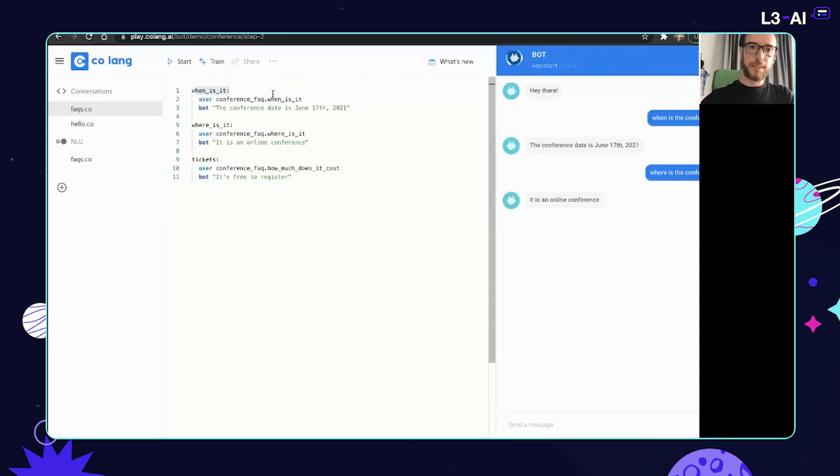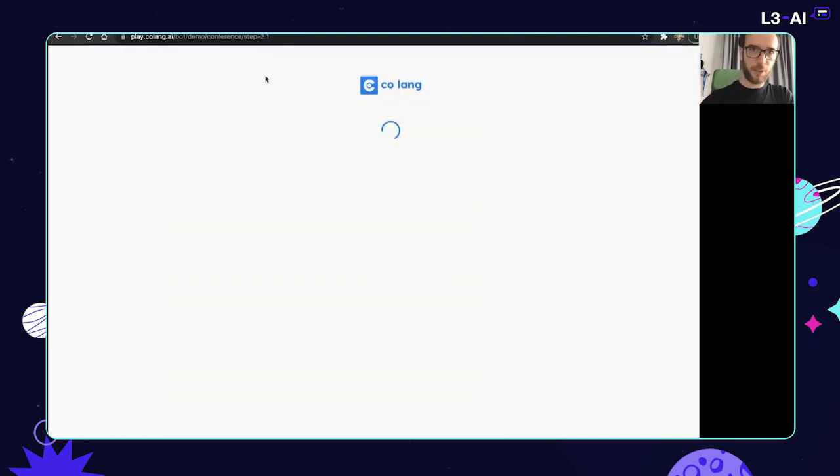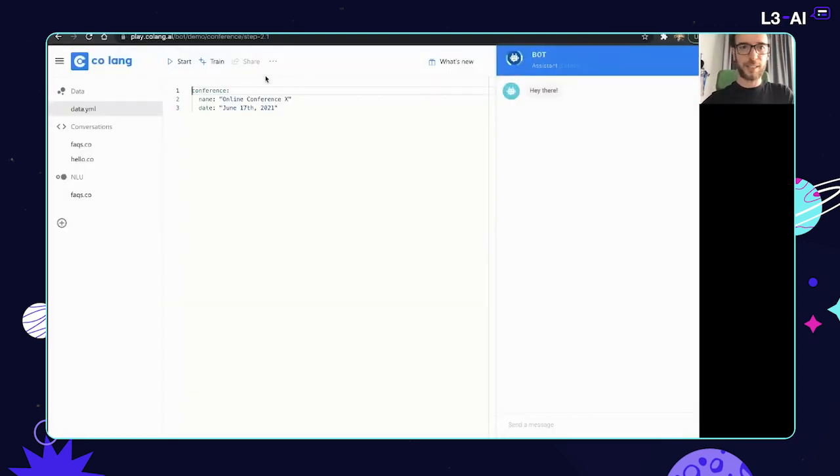Now let's improve on this a bit. So we're gonna move to step 2.1. As you see, I'm actually going through a sequence of bots I've already built, which each extend on the previous one. So the first thing we're gonna do here is start using some contextual data. This is the conference object, which we're gonna put in the context of the bot with the name of the conference and the date of the conference.